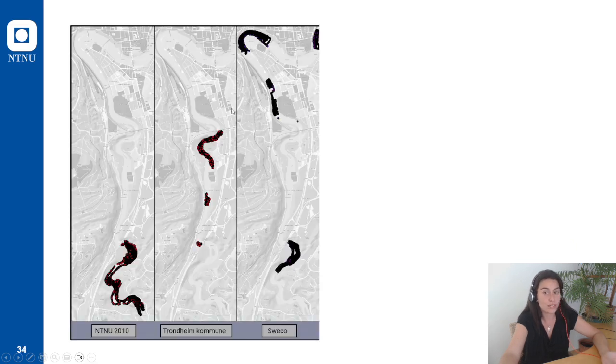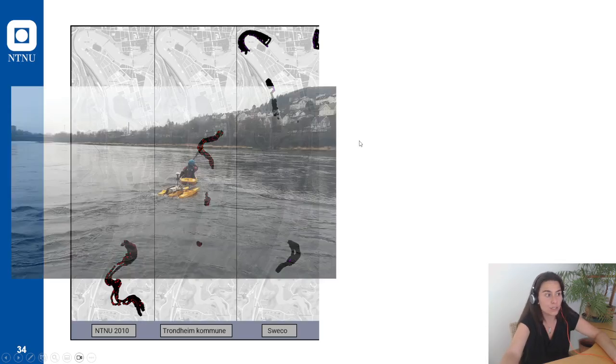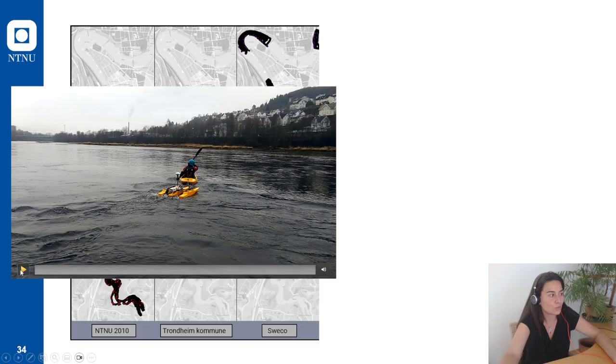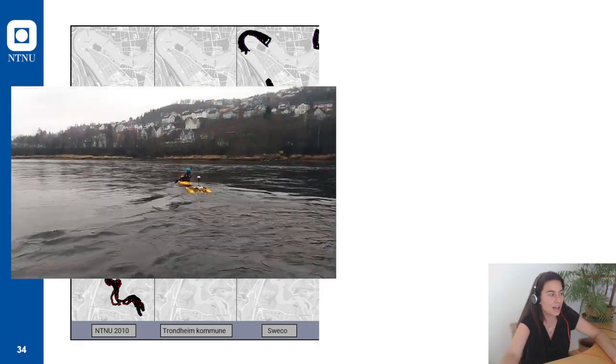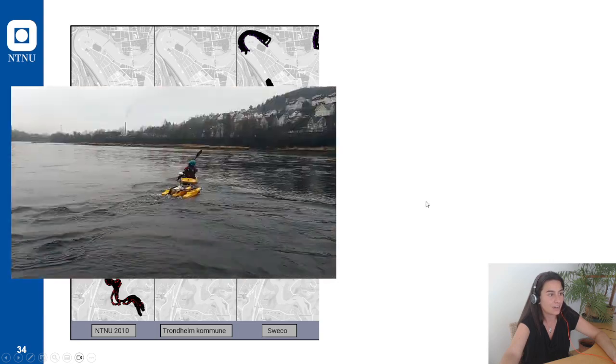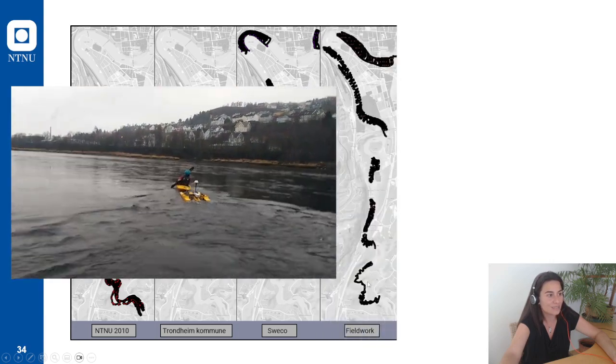So what we did was first collecting all the available data. There was available data from NTNU, from the university, also from the commune, the town hall, that collected some data here. Also, a private company shared with us all this data, but we still have a lot of gaps where there was no data at all. So what we did was going to the river with the ADCP and, yeah, we collected all this.